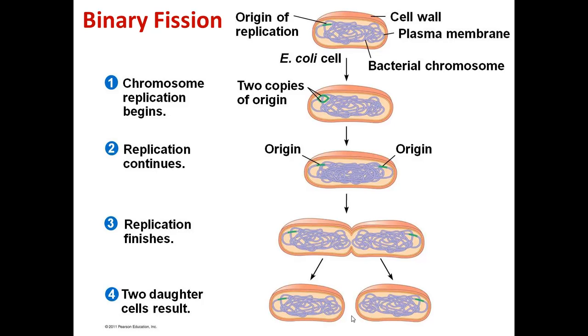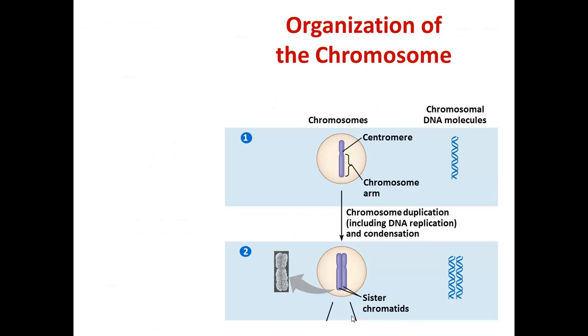However, it becomes much more complicated in eukaryotes. So that leads us to eukaryotes. And as you remember, the eukaryotic chromosome is very different from prokaryotic DNA, which is a plasmid. So the eukaryotic chromosomes are linear, so that actually impacts how the cell will divide.